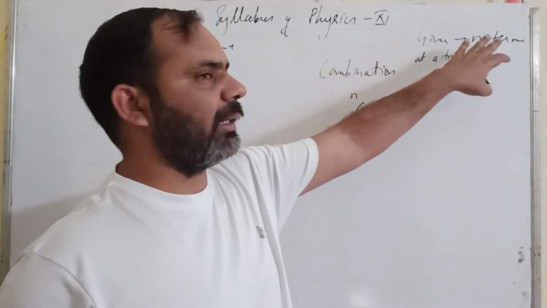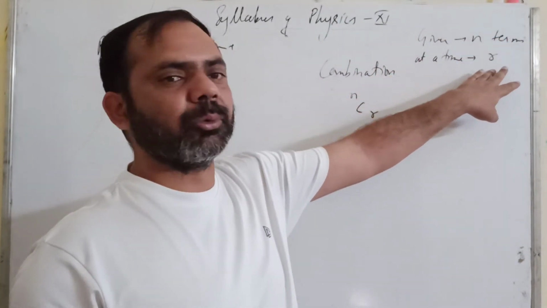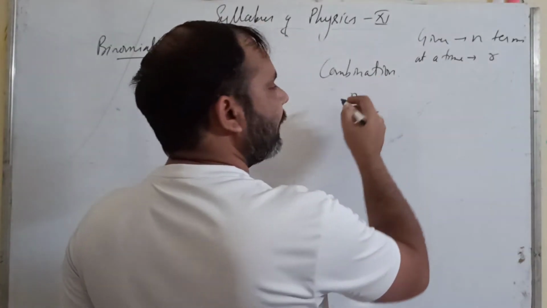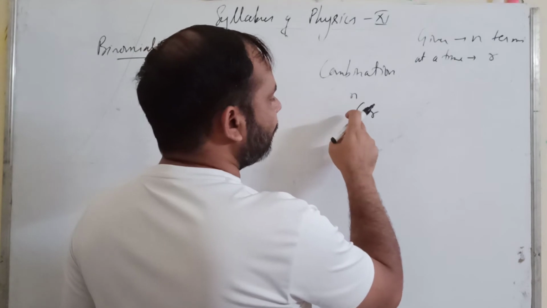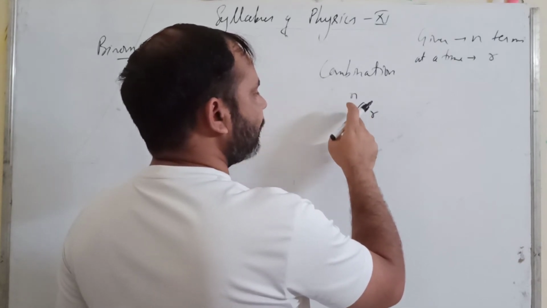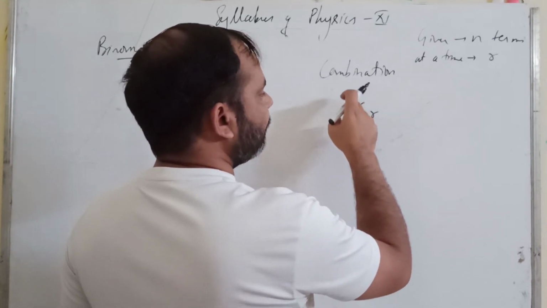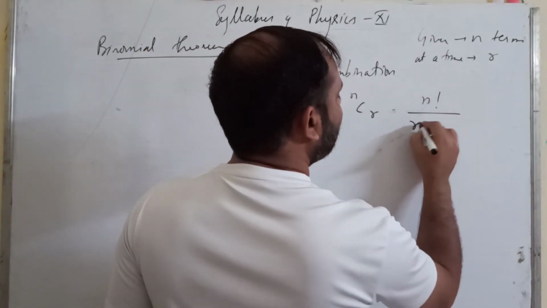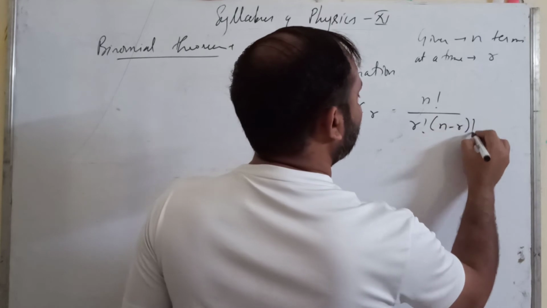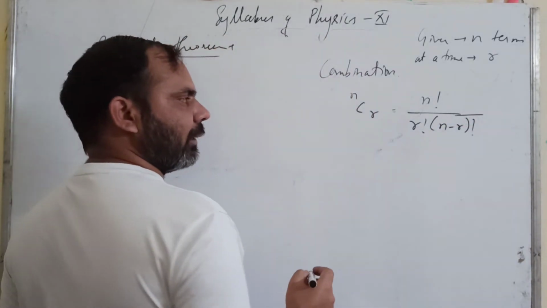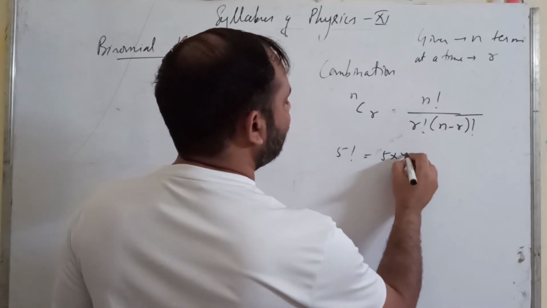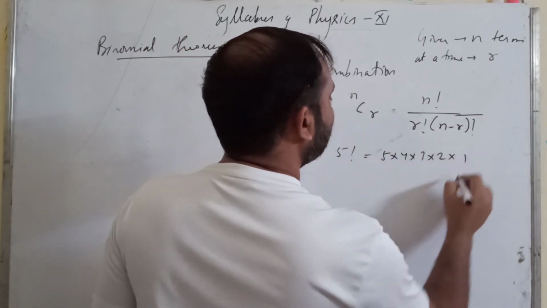So suppose you are given n terms and you are supposed to choose r terms at a time, then we write nCr, the number of combinations of n taking r at a time, is equal to n factorial upon r factorial into n minus r factorial. Now factorial means, suppose you have 5 factorial, it means 5 into 4 into 3 into 2 into 1.